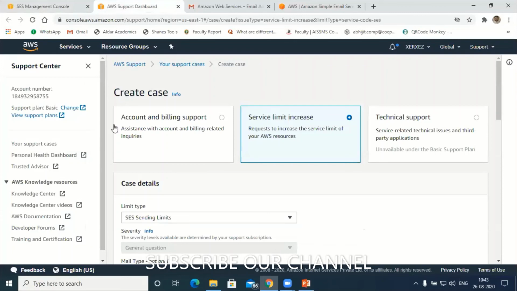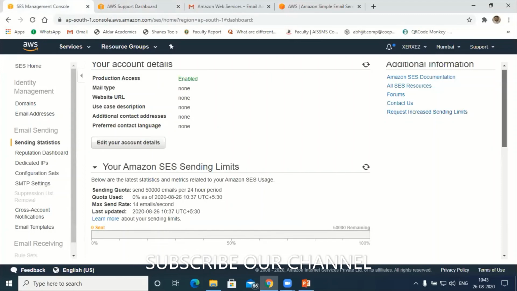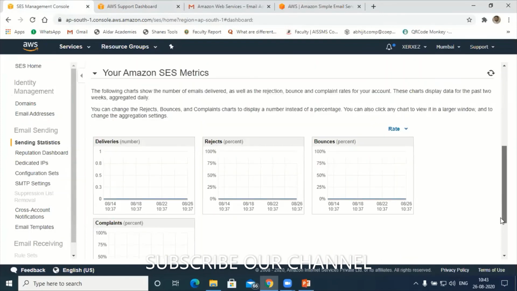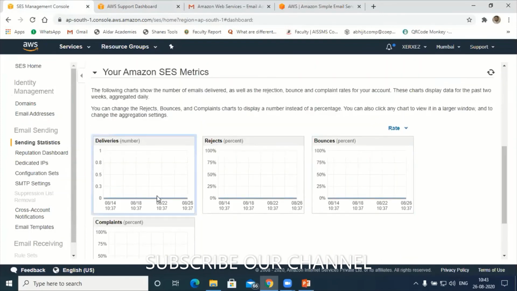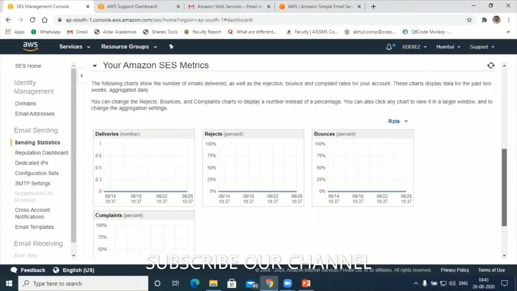Okay, so after 48 hours, you can see 50,000 email addresses. This is how we are increasing the quota of our emails. 50,000 emails is more than sufficient. Now next is the metrics. So far I haven't used my emails for email marketing because I'm using some other service called MailChimp for email marketing campaigns. Today we'll practice one. We will try to send some email through this.